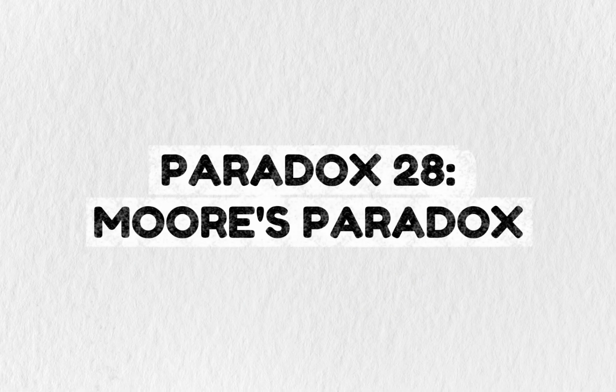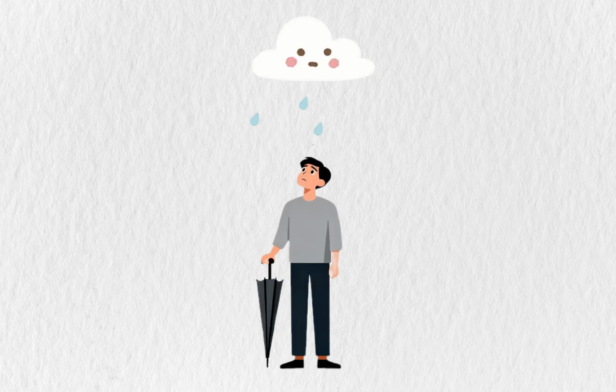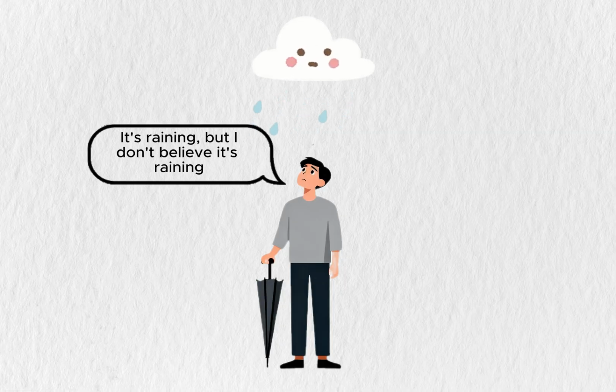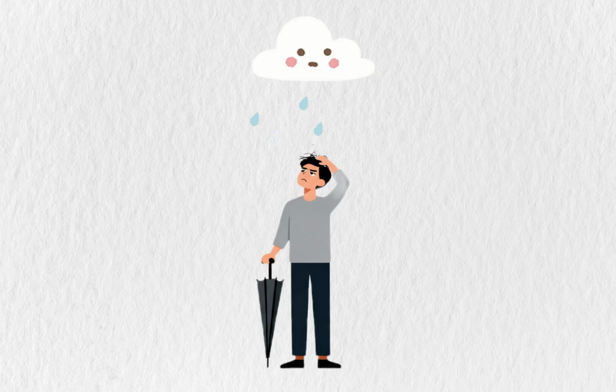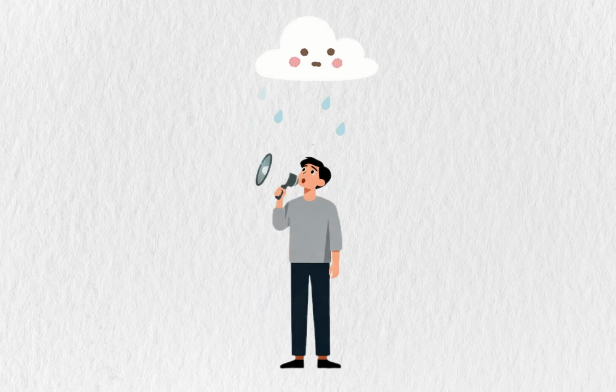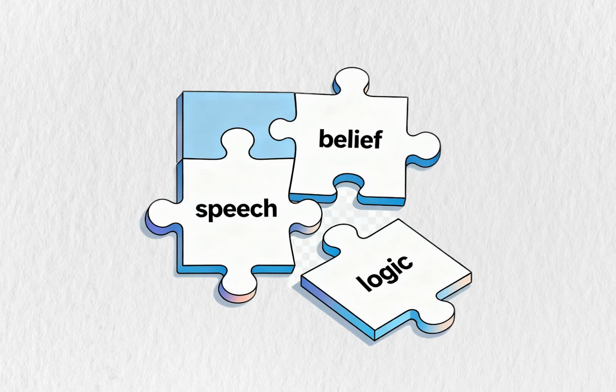Paradox 28. Moore's Paradox. It can rain while you don't believe it's raining. But you can't say, "It's raining, but I don't believe it's raining." Why does this sound absurd? Because saying something implies you believe it. It's a contradiction in communication, not logic.